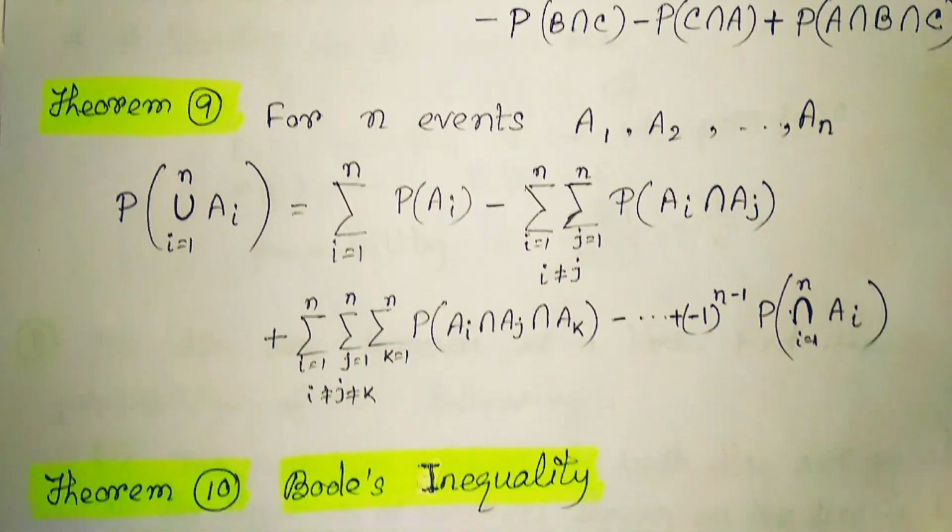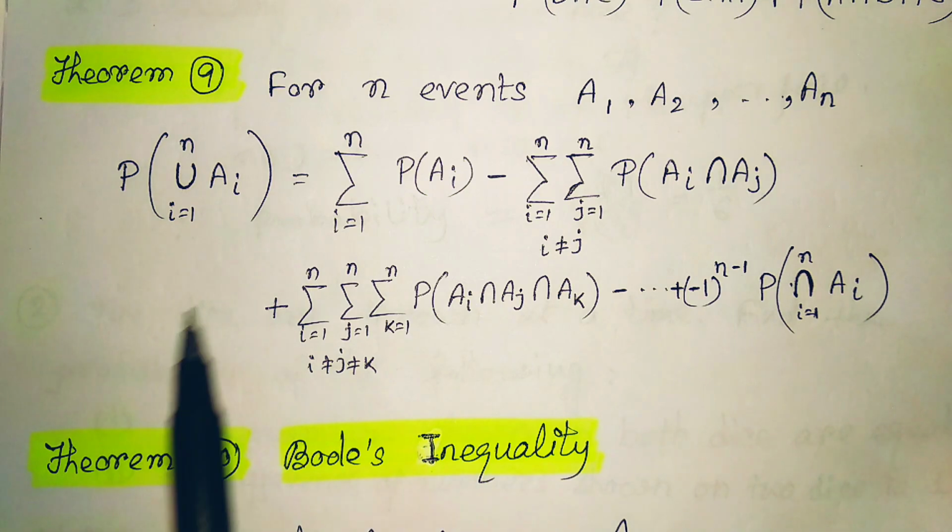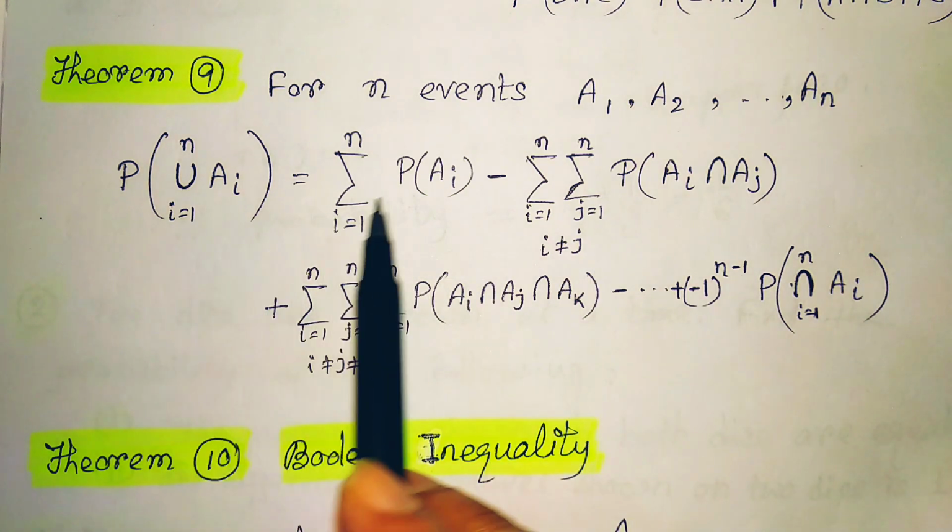Now the next theorem is for n events, that is just the generalization of the previous one. Previously we discussed 2 events, then 3 events. Now there are n number of events. If there are n number of events, then we will say the same thing.